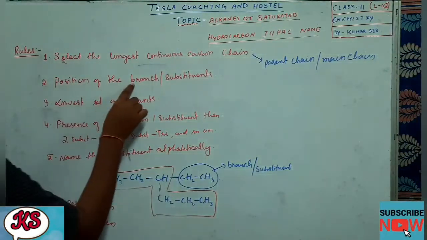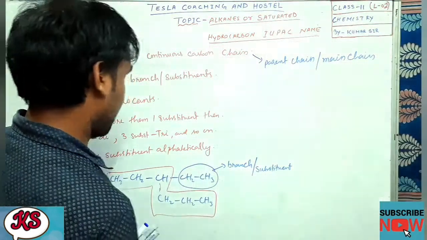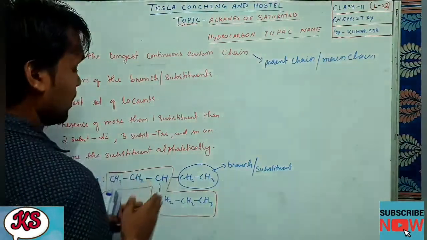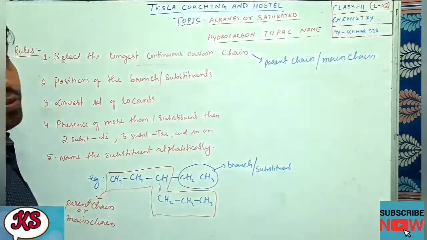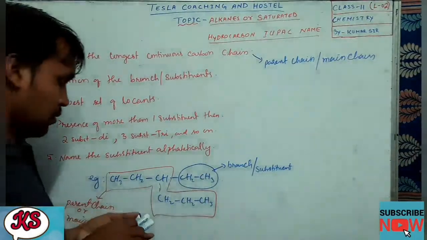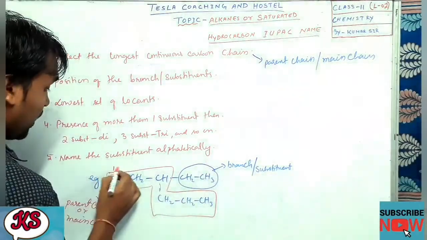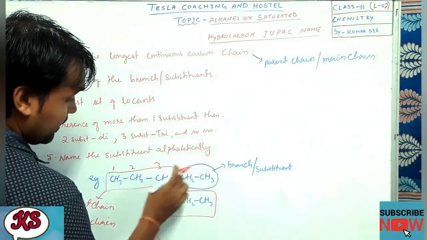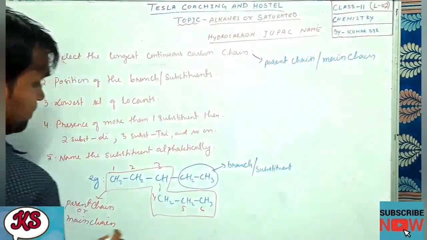The position of the branch or the substituent. Now we have to select the position of the branch or the substituent, meaning we have to start the numbering in such a way that the substituent should get the lowest number. For example, if I start the numbering from here, 1, 2, 3, then this substituent is attached to which number of carbon? 3rd, 4, 5, 6.